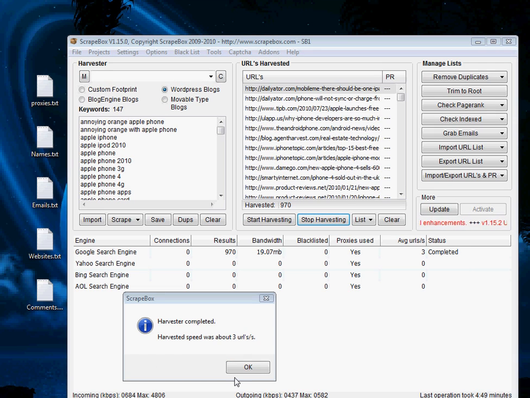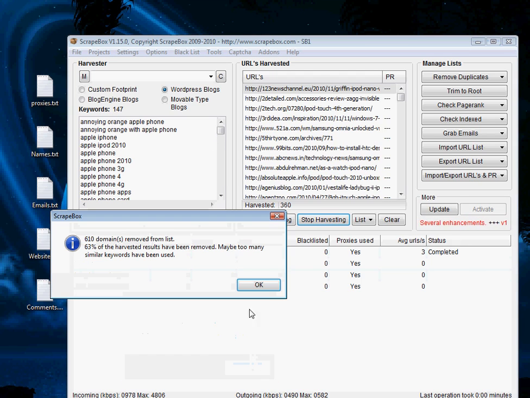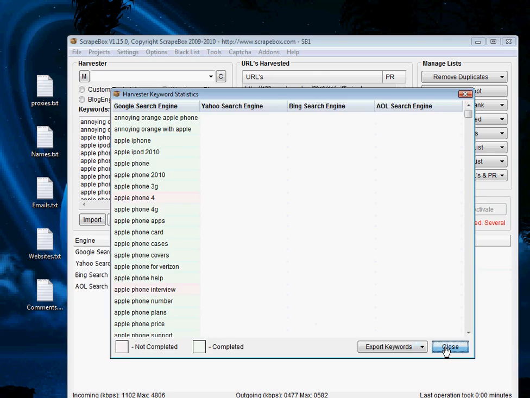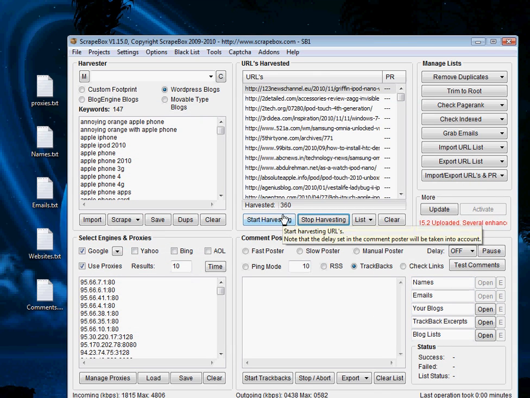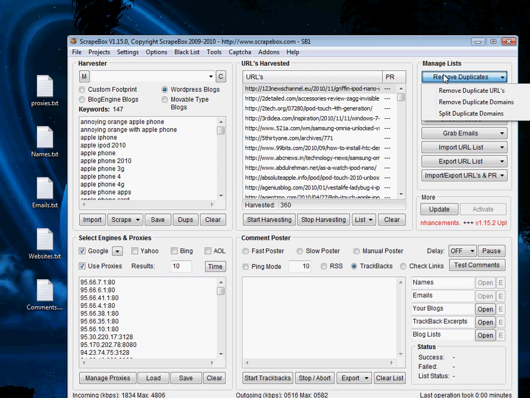Alrighty, we're back. Now Scrapebox has finished its harvesting, and this was actually a very short session. Remember that I only did 10 URLs per keyword. We found 970 results, and 63% of them are duplicates, so they've been removed. So in the end, we're looking in the top corner here where all our URLs are listed, and we have 360 URLs harvested. Now, this is where we filter things on the right hand side.